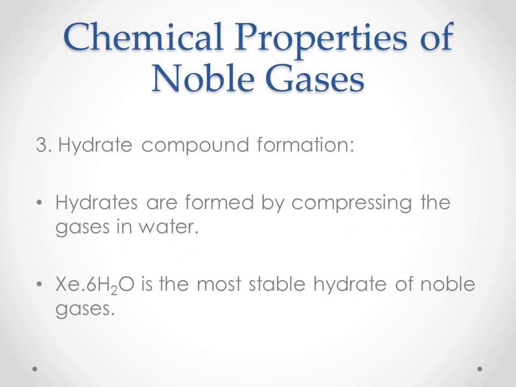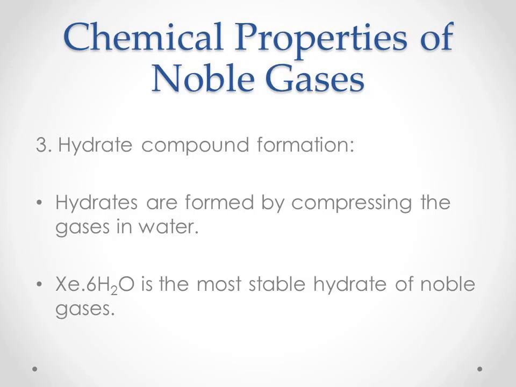Some hydrates are also formed by the noble gases. These hydrates were reported in 1925. The hydrates of argon, krypton, xenon are formed by compressing these gases in water. Even deuterates are also formed by compressing these gases in heavy water. So hydrates and deuterates of heavier noble gases are more stable than those of the lighter noble gases. Hence, xenon hexahydrate is the most stable hydrate of all the noble gases.